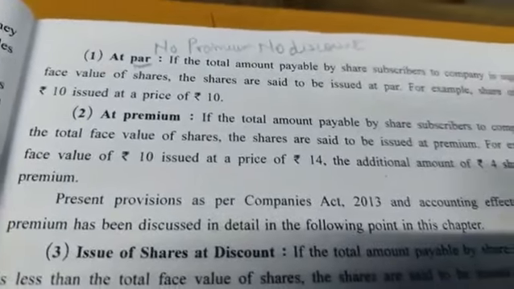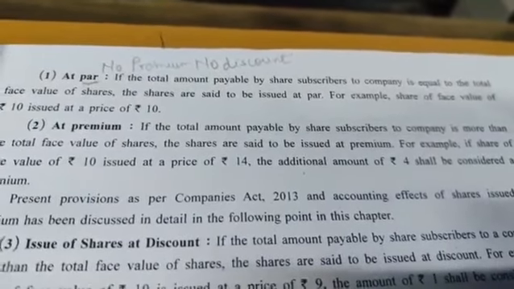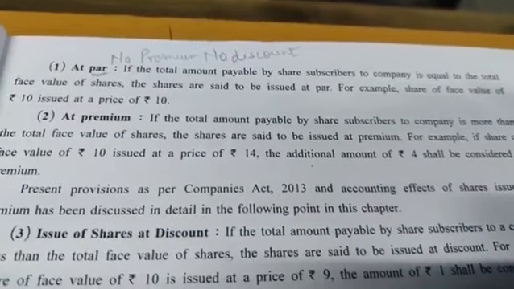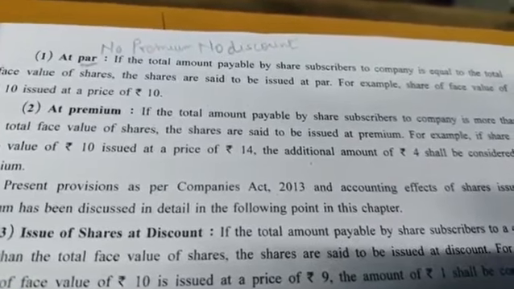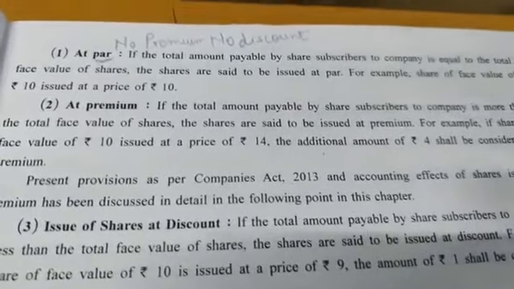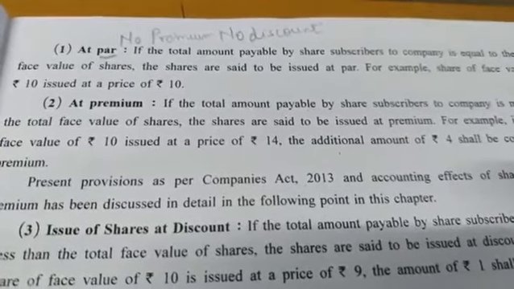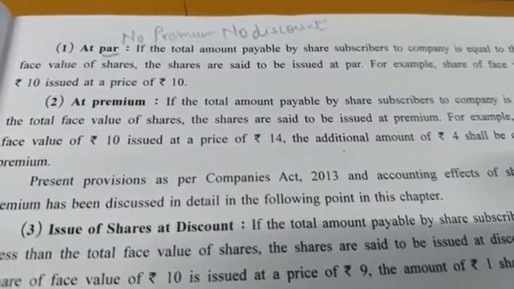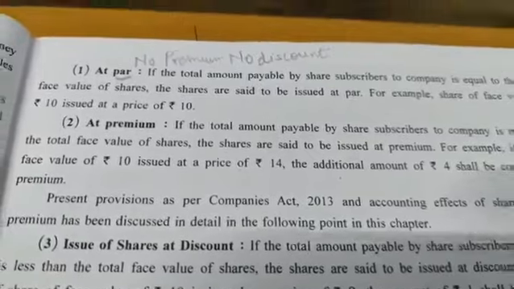If the total amount payable by the share subscribers to the company is equal to the total face value of the share, the shares are said to be issued at par. That means a 10 rupees share has a face value of 10 rupees and is being issued in the market at 10 rupees only. So there is no extra amount charged, and no discount deducted. So there is no premium, there is no discount.